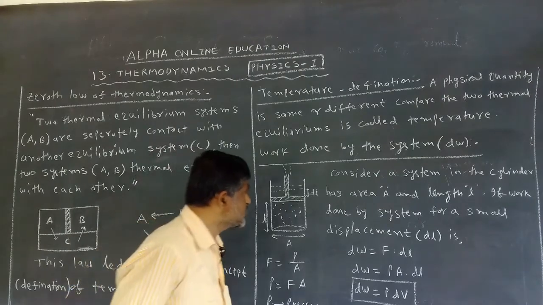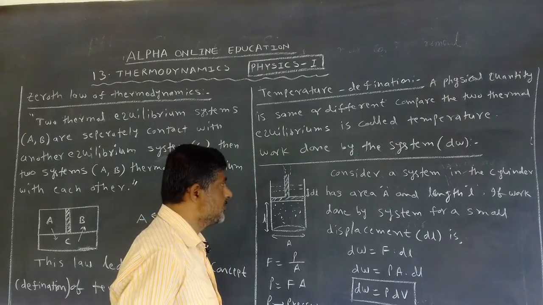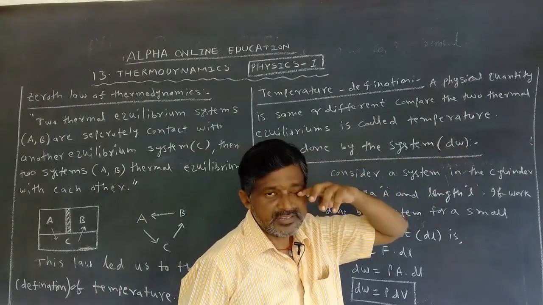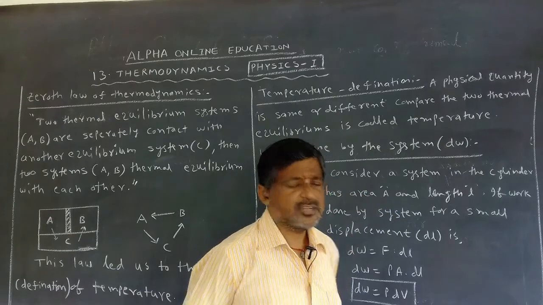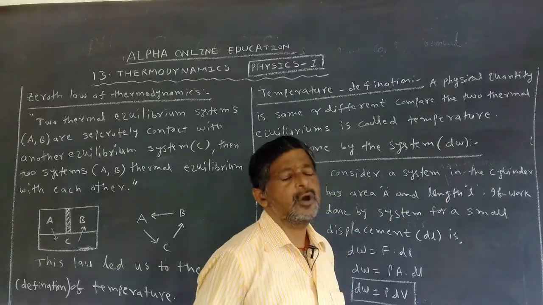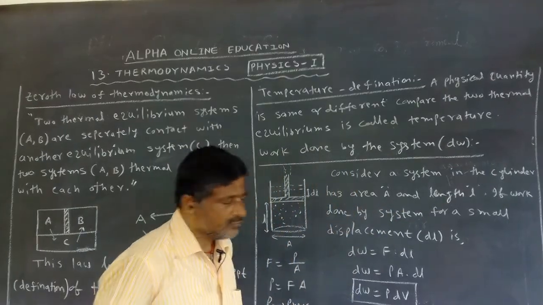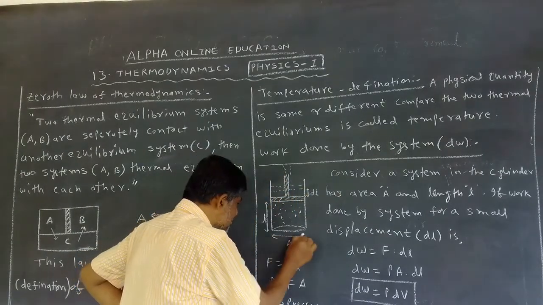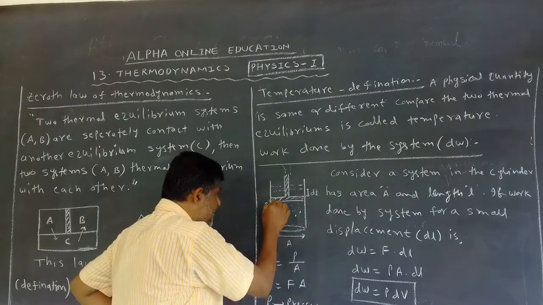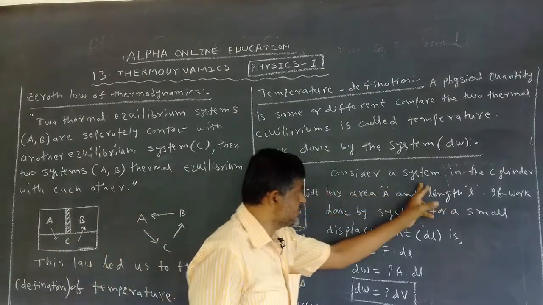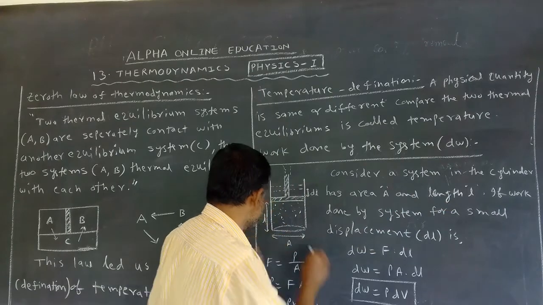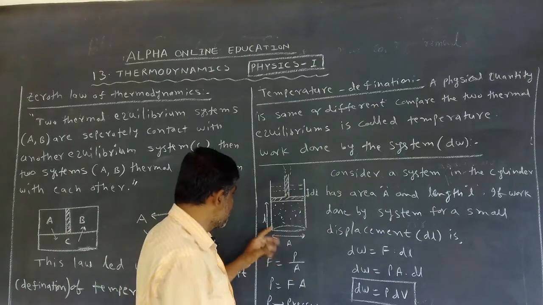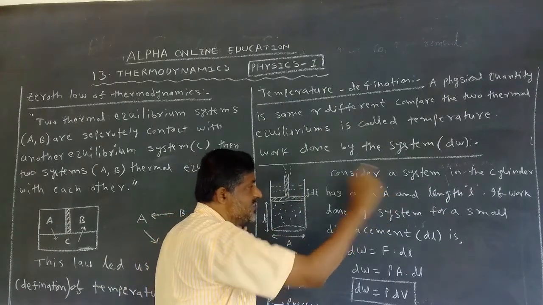Now what is the topic? Work done by the system. It is denoted by dW. W means symbol for work. Small amount of work is dW. Now how we can solve this? Let us take this one cylinder. This cylinder has area A, length L. Consider a system. System means here one gas we have taken, in the cylinder of area A and length L.